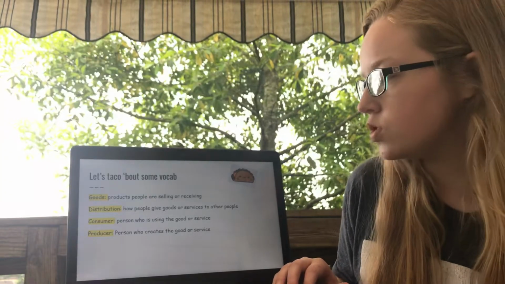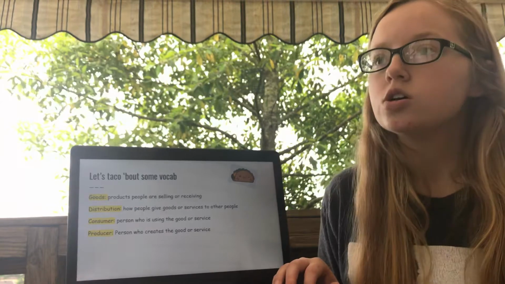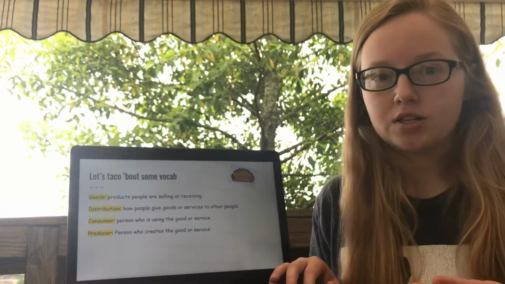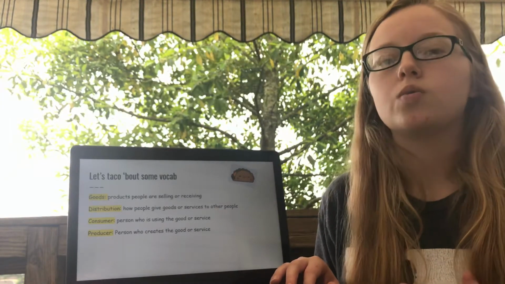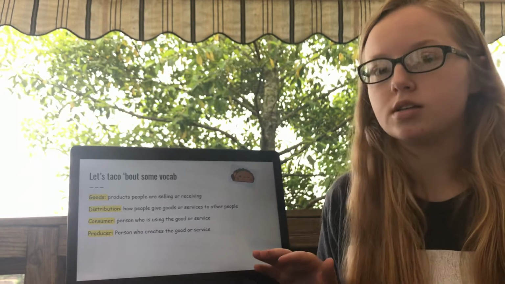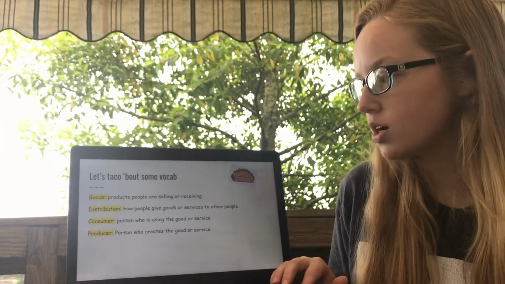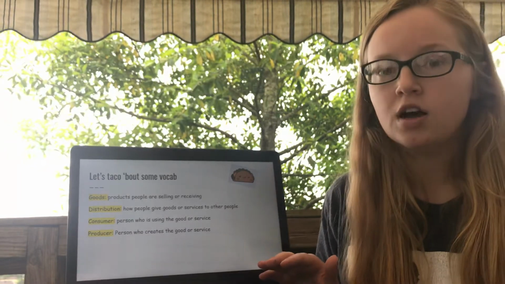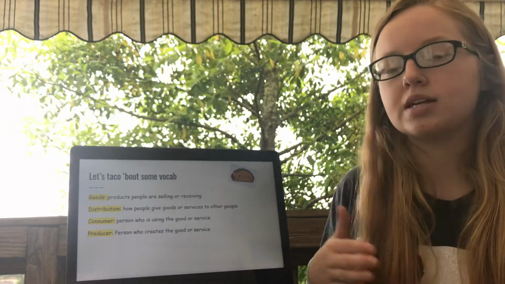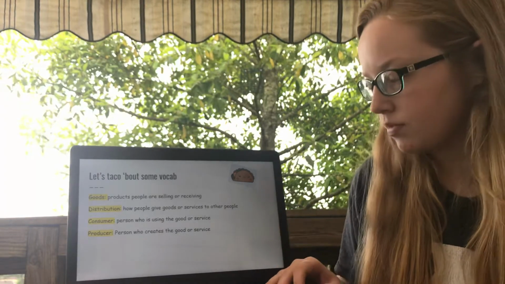Consumer, person who is using the good or service. So the people that I would be selling my tacos to, those are the consumers. They're the ones buying my chips and salsa and all the tacos. The producer is the person who creates the good or service. So at my taco truck, I would be the producer because I'm selling the tacos.